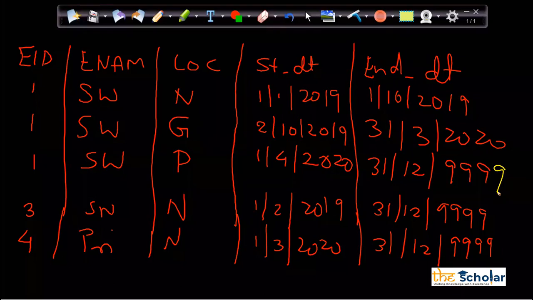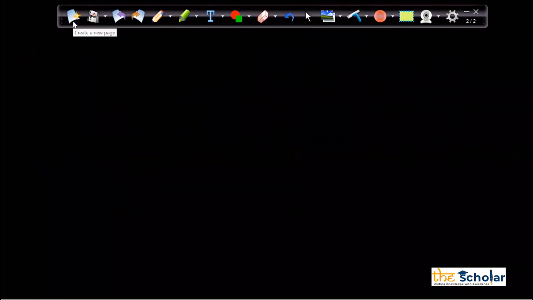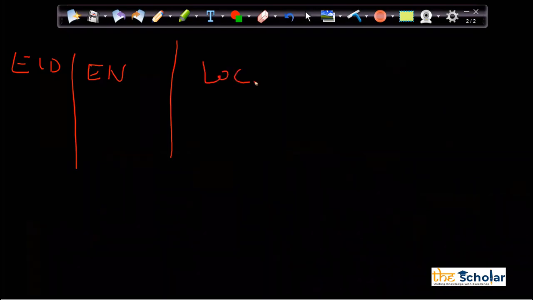Clear. Okay. This is one way of slowly changing dimension. There is one more way. Normally we put end date and start date, but suppose I don't want to put these two columns. Let me create a new page. We can also go with this option: employee ID, employee name, location, flag, and date.